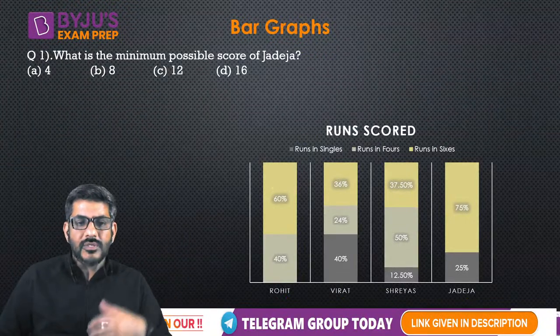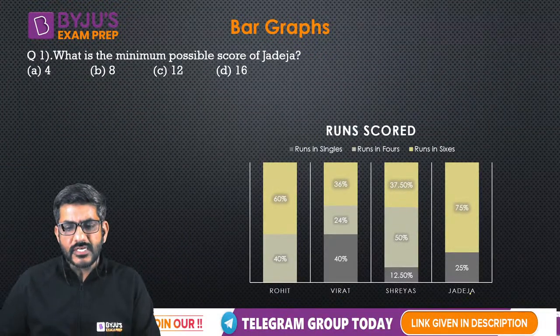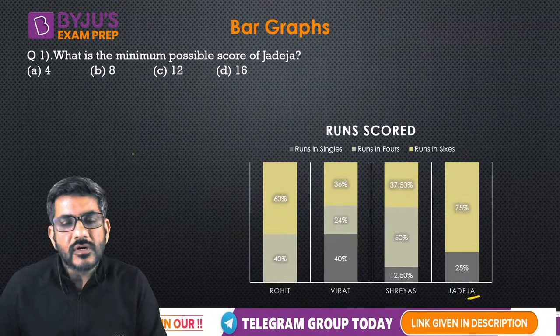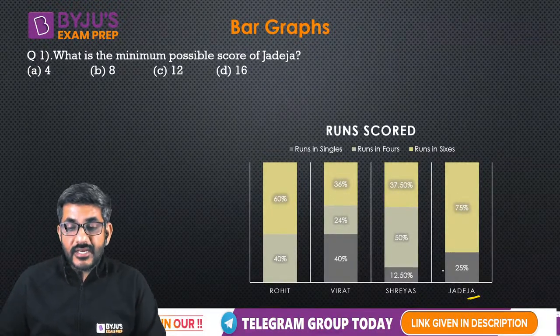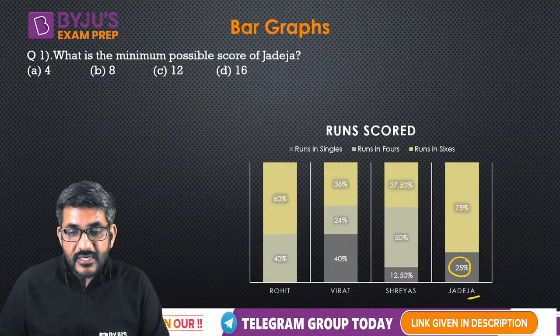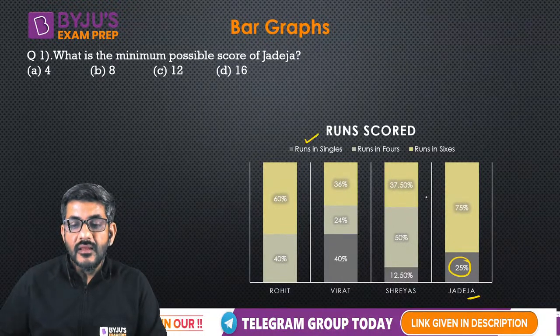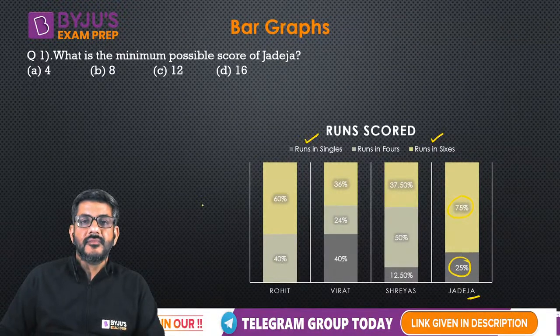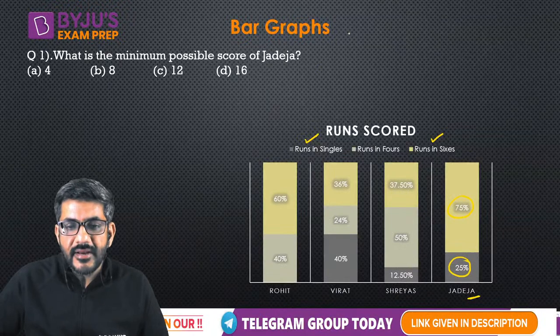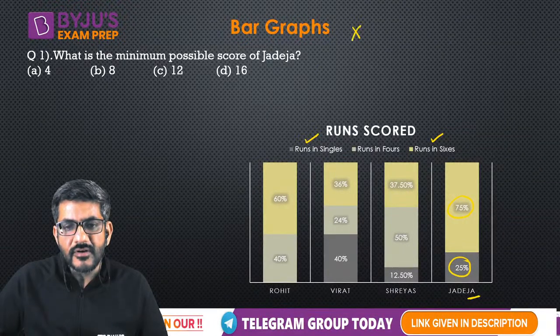Okay. Now, how do we move forward and what exactly is he asking in the question? If I look at the question, what is the minimum possible score of Jadeja? How can I figure it out? The point is, Jadeja has made 25% of the runs in singles and he has made 75% of the runs in sixes. So let's say Jadeja has made X number of runs.